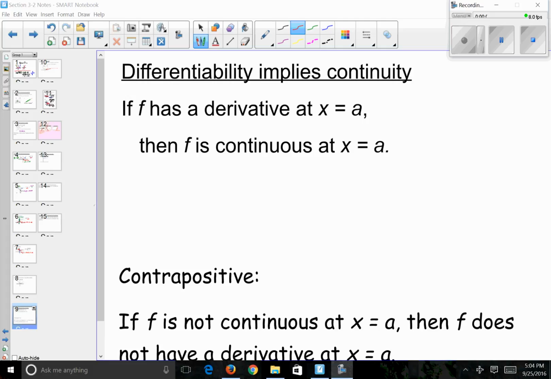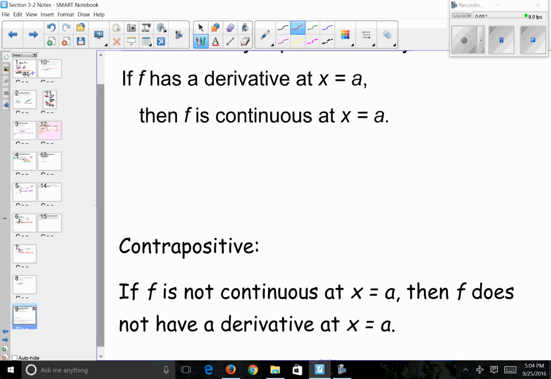So now that we've discussed where on a graph a function is not differentiable, I do want to expand on that a little bit with an extremely useful idea to keep in mind when you're working with differentiability. And that is that differentiability implies continuity. So if a function is differentiable, in other words, a derivative exists at a specific point, then the function is continuous there. And this actually comes from the contrapositive of that statement.